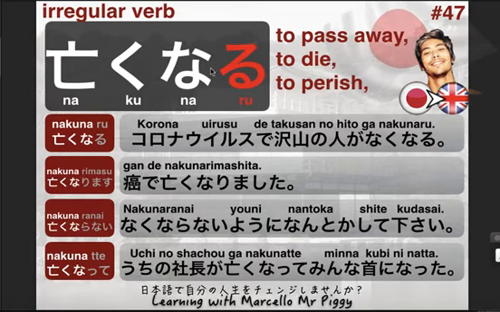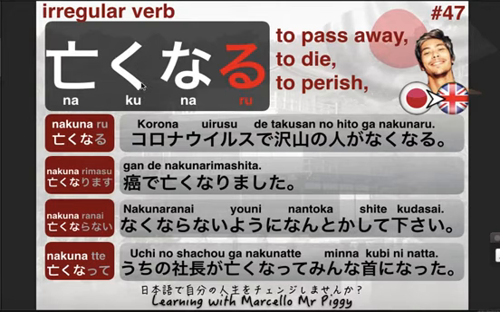So, a little bit about the verb and the way it's made. The verb here is naru, which originally means to become. Let's say kanemochi ni naru, to become rich, or otona ni naru, to become an adult. So naru is to become, to turn into something.